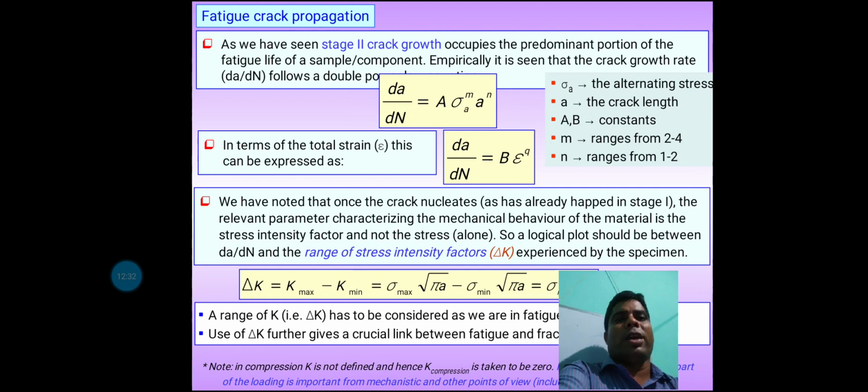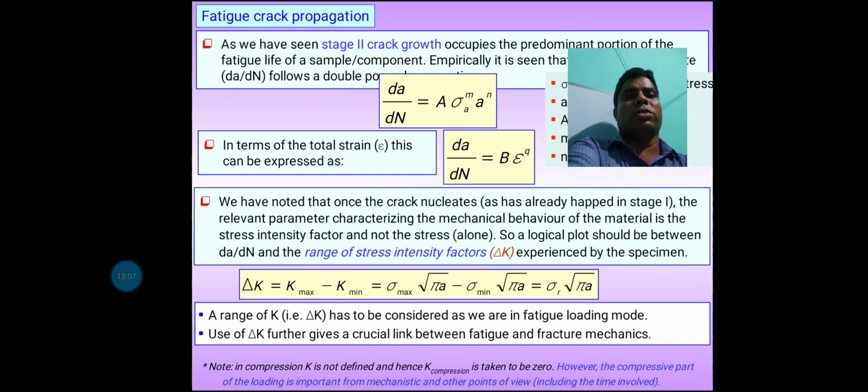Now fatigue crack propagation. This is the equation for fatigue crack propagation, and it is an empirical formula, that means dA by dN is equal to A sigma to the power m into a to the power n, where sigma is equal to the alternating stress, a is the crack length, A is a constant, m ranges from 2 to 4, and n ranges from 1 to 2.